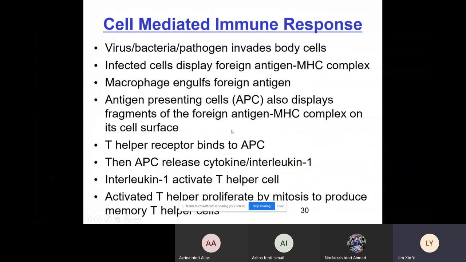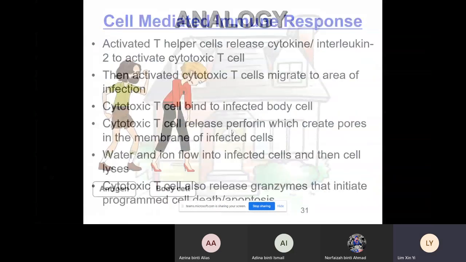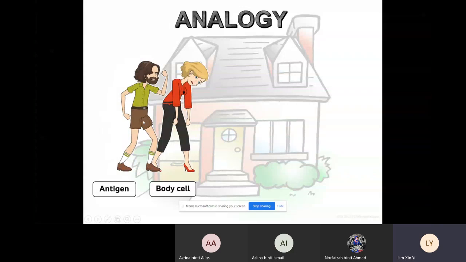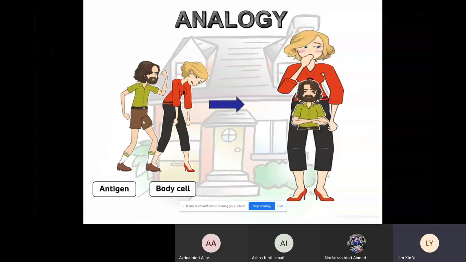Again, I'm going to explain using the analogy. Let's say this is our body cell. The woman is the body cell, your body cell, and it is attacked by this bad guy, again the antigen. After multiple attacks, your body cell is infected. So now the body cell inside the body of this woman carries the antigen, which means the body cell is already infected.